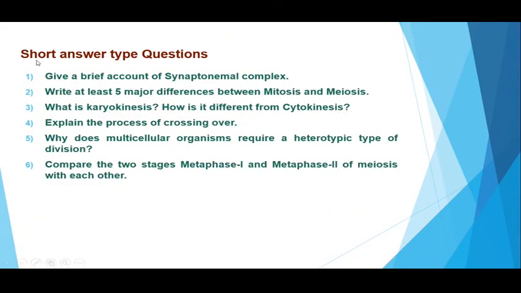Similarly, here are some of the short answer type questions. Like you are asked to give a brief account of the synaptonemal complex. Or you can be asked to write at least 5 major differences between mitosis and meiosis. Or what is karyokinesis and how is it different from cytokinesis. You can also be asked to explain the process of crossing over. Or why do multicellular organisms require a heterotypic type of division?